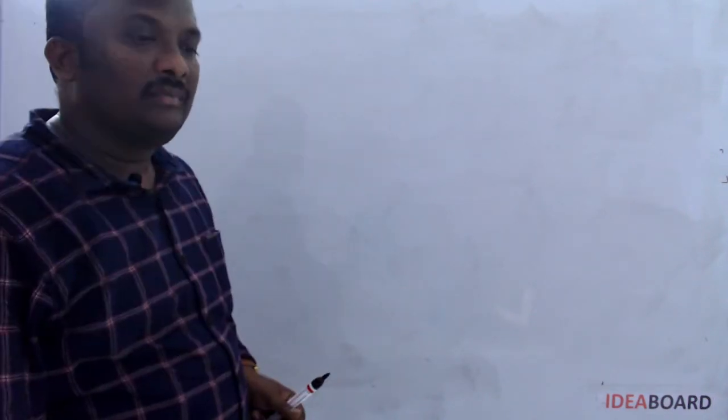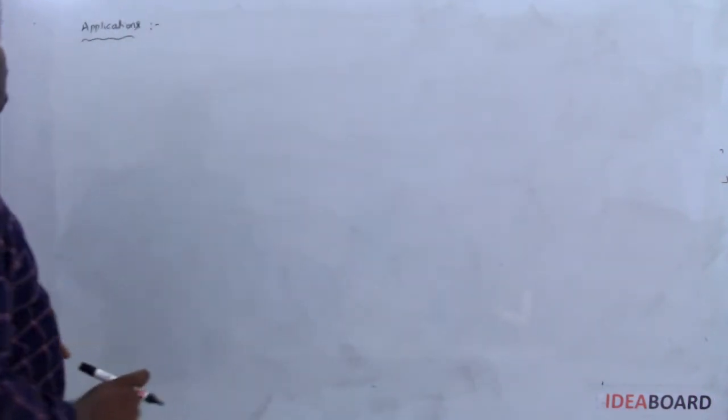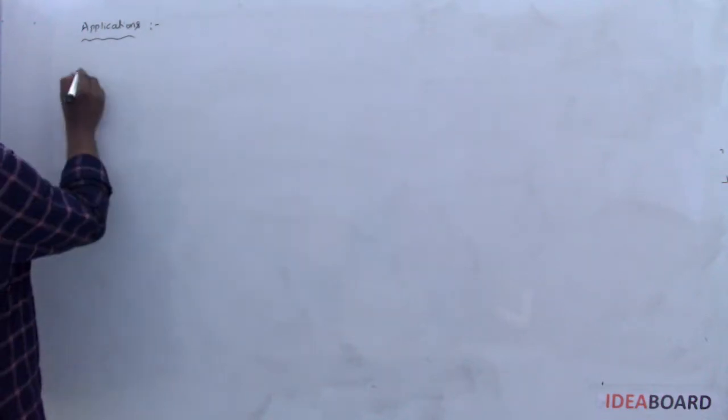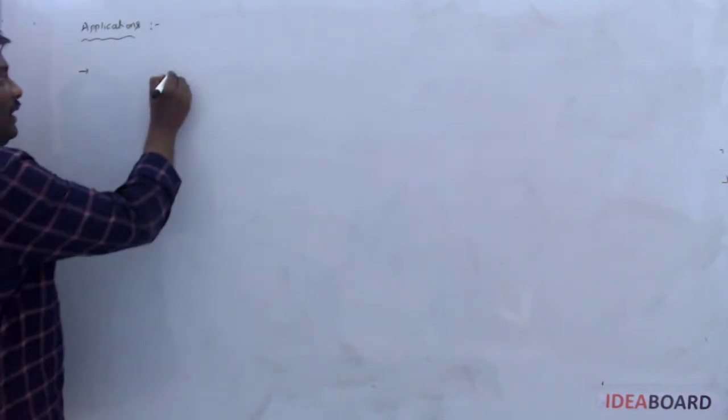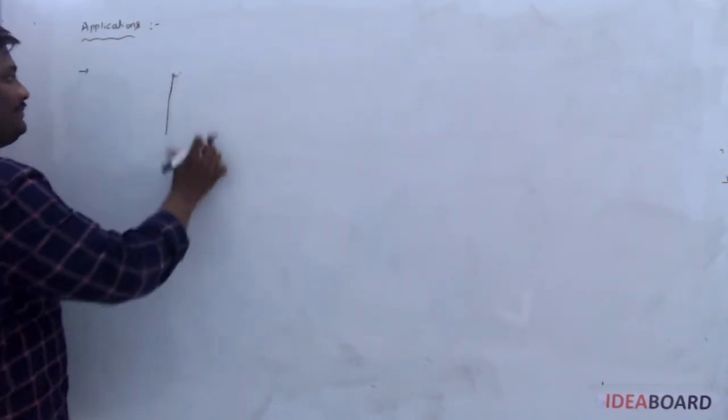Okay. Let us consider some applications. For the first application, I considered two rods.